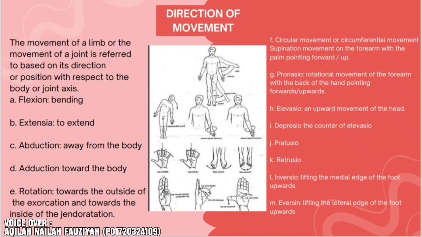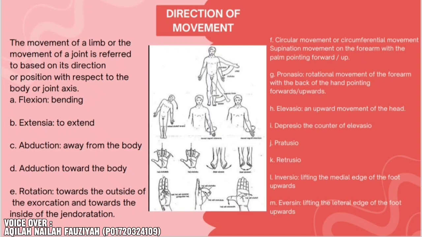D. Adduction, toward the body. E. Rotation is toward the outside, lateral rotation, and toward the inside, medial rotation. F. Circular movement or circumferential movement.